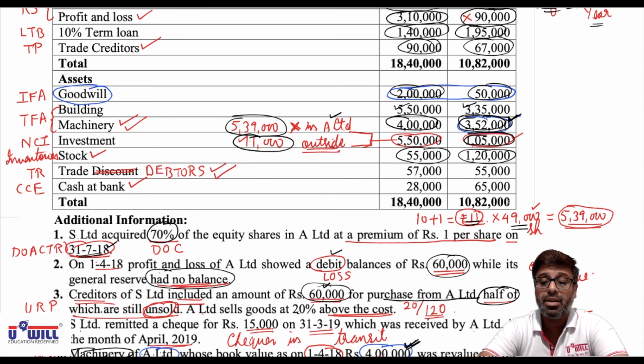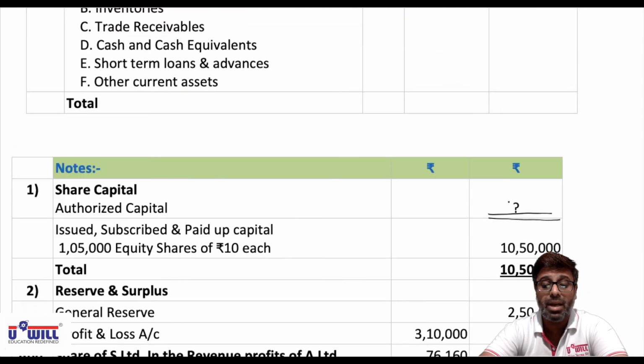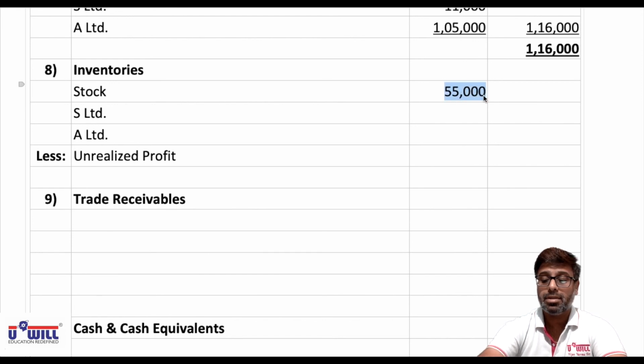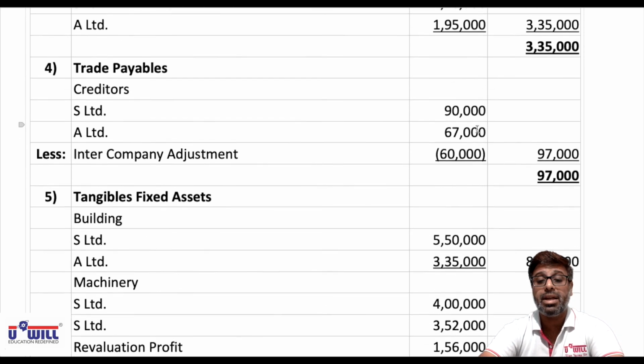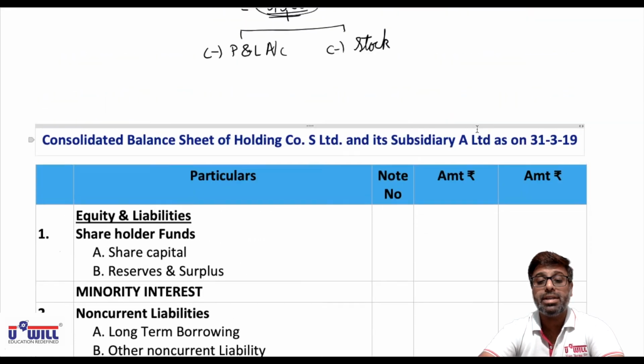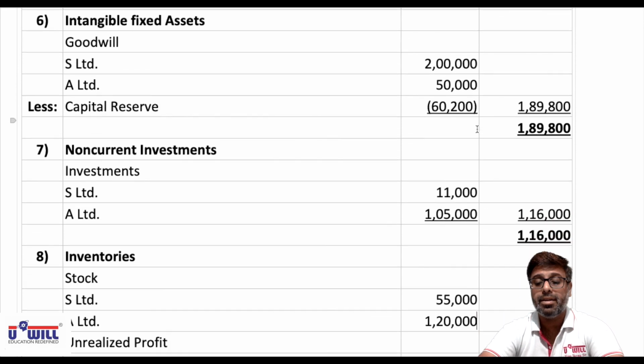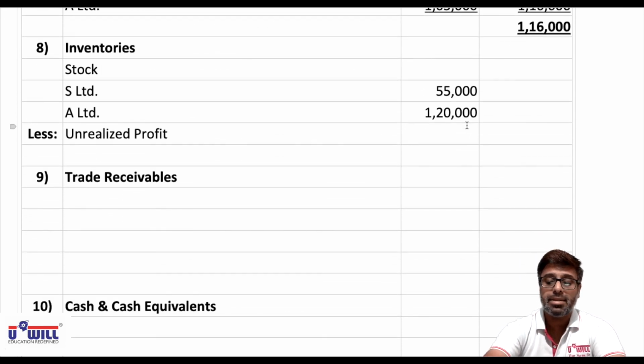So all of it write down 55,000 and 1,20,000. So stock of holding company 55,000, then stock of subsidiary company 1,20,000, and then from that we have to minus unrealized profit. You all can see unrealized profit in the last workings we have got 3,500. So from that we will minus 3,500.